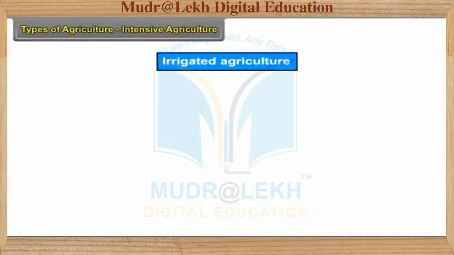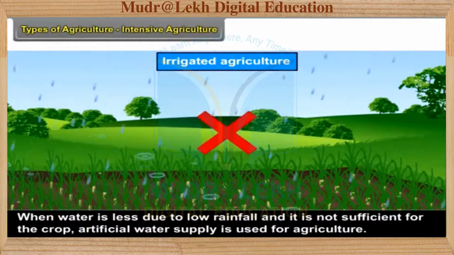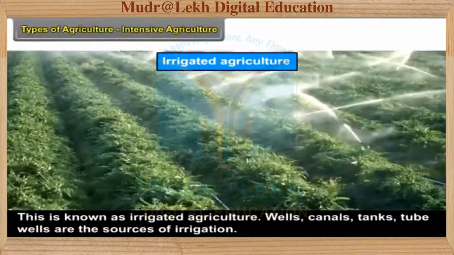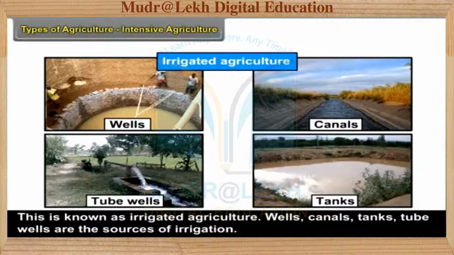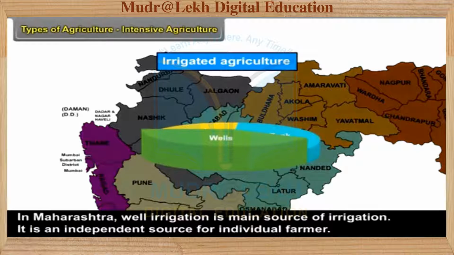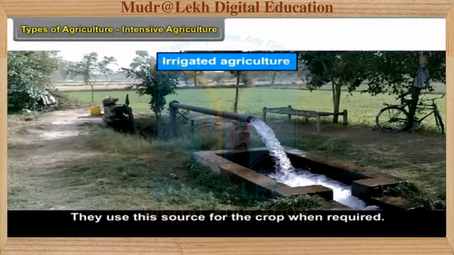Irrigated agriculture. When water is less due to low rainfall and it is not sufficient for the crop, artificial water supply is used for agriculture. This is known as irrigated agriculture. Wells, canals, tanks, tube wells are the sources of irrigation. In Maharashtra, well irrigation is the main source of irrigation. It is an independent source for the individual farmer. They use this source for the crop when required.